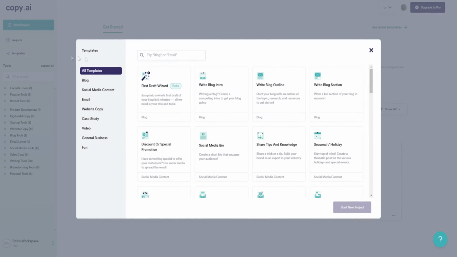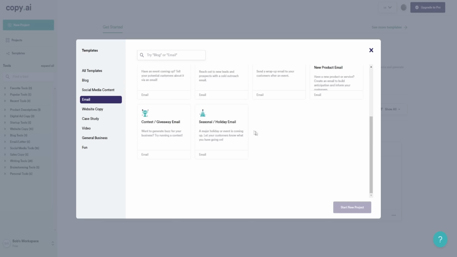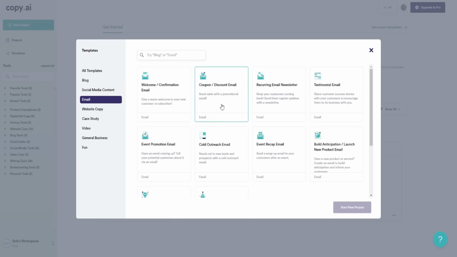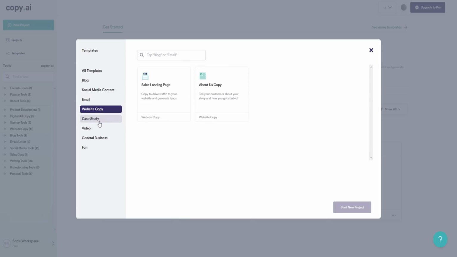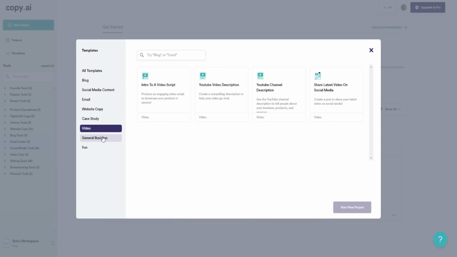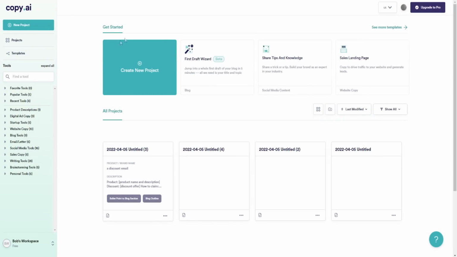So if we click on templates, you'll see they have a bunch of templates as well. Some for blog, for social media content, email. You have a bunch of templates for email, which is pretty interesting because they have templates for particular types of emails, which is pretty cool. Website copy, case study, video, general business, and even for fun, song lyrics, stadium profile. I found that to be pretty funny, but people want that type of stuff, right? So why not? And motivational quote type of stuff. So it's pretty cool. There's also different things we can do inside of Copy.ai as well.